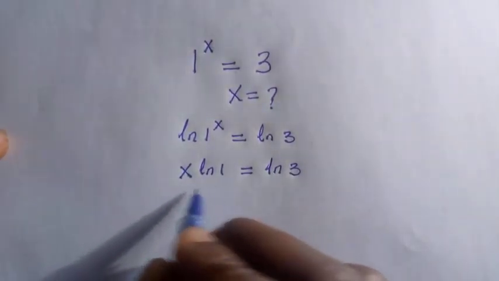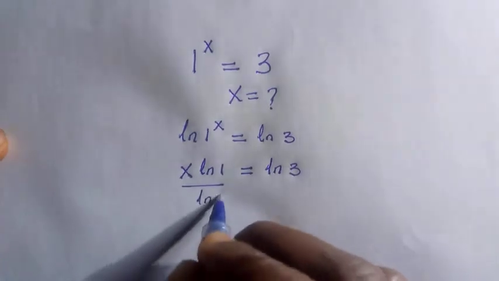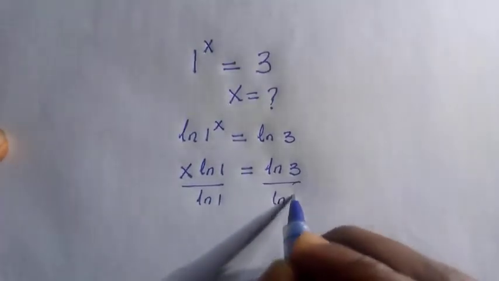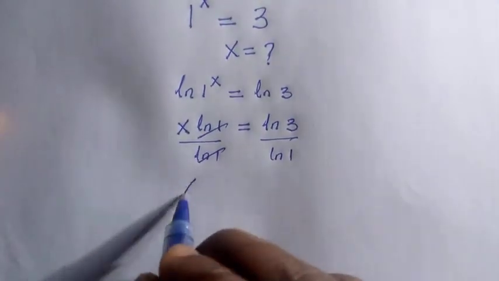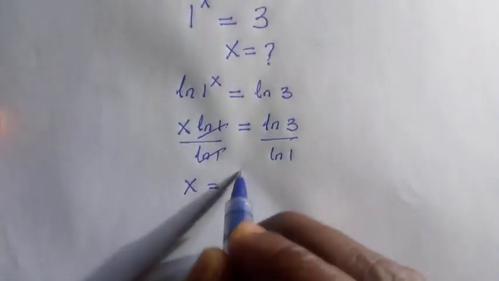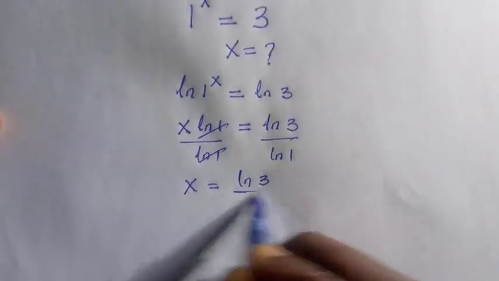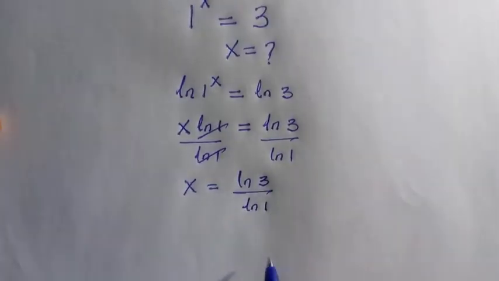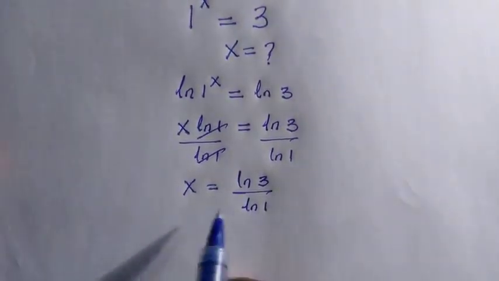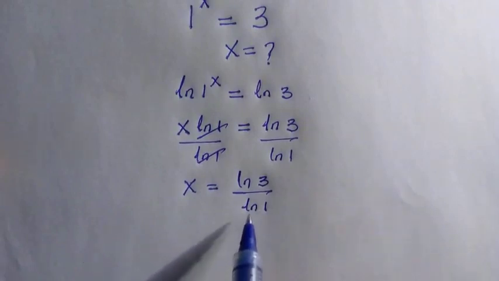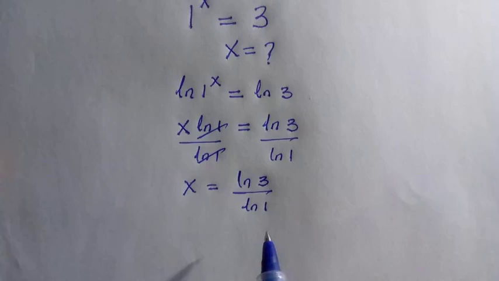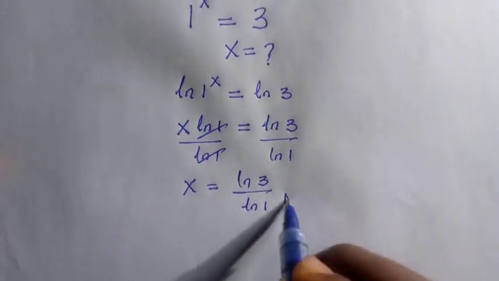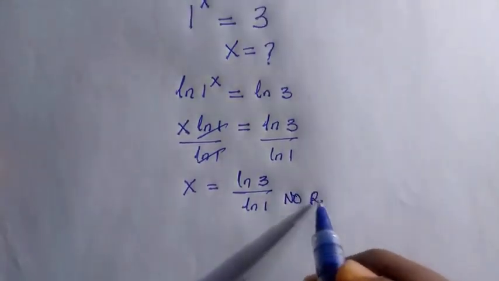So then, by dividing both sides by ln 1, we get the value of x as x equals ln of 3 divided by ln of 1. But this is not a solution because ln 1 equals 0 and ln 3 divided by 0 is undefined. It means that there is no real solution.